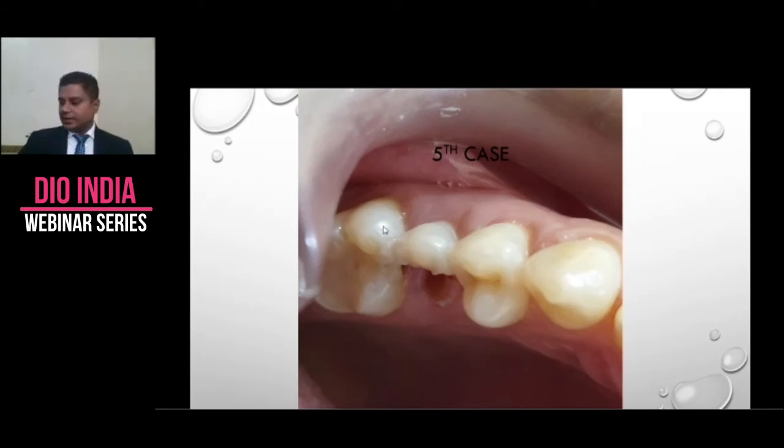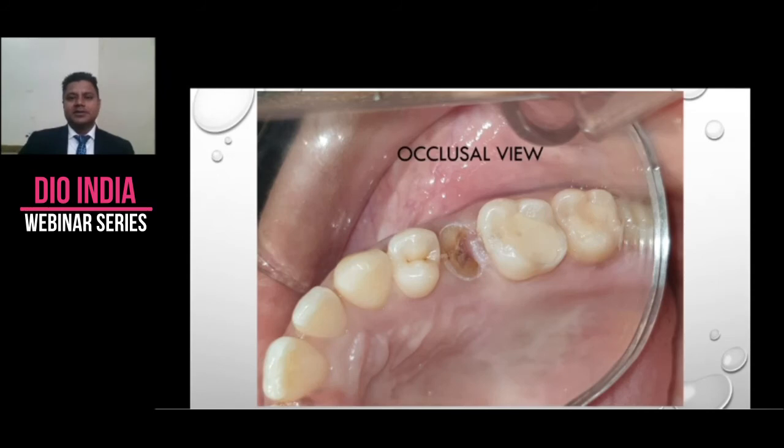And again, can partial extraction therapy be done only in anteriors? No, people are even trying it in molars. I have graduated only to premolars. I've never tried it in molars, but maybe soon I will try it in some molars also. So this is the case of a second premolar, a very known patient of ours. She walks in with a fractured premolar. This is the occlusal view.